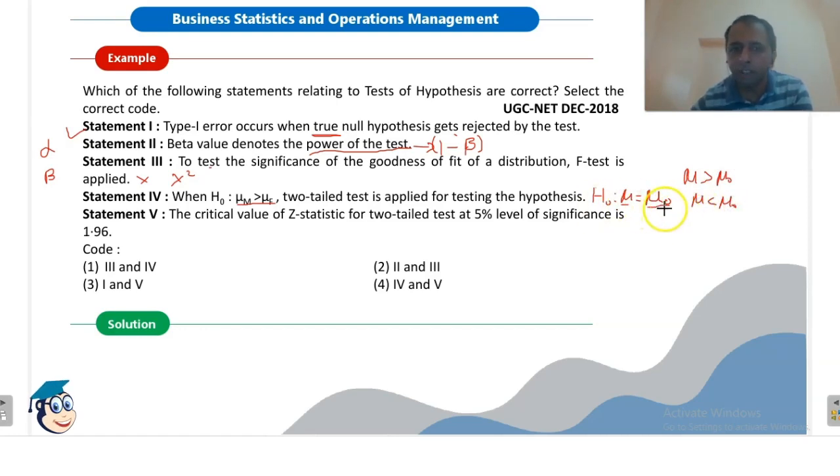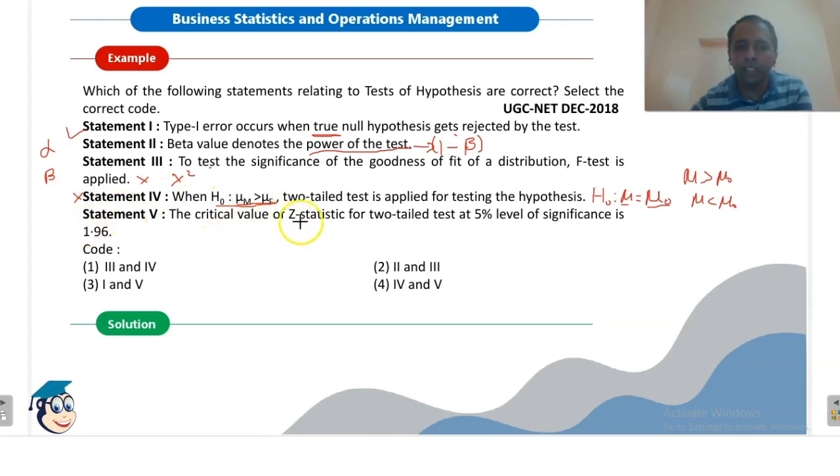So in such a case, we apply a two-tailed test, when we have chances to reject the hypothesis in both parts. In case of the given condition, we will use a one-tailed test only, because in such a case the chances of rejection lie only in one part of the distribution. So statement 4 is also wrong.